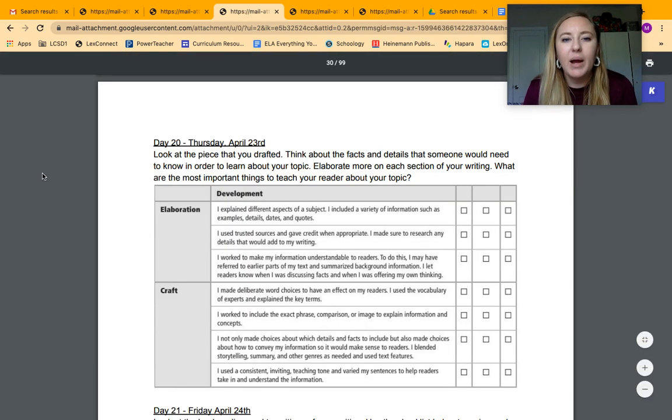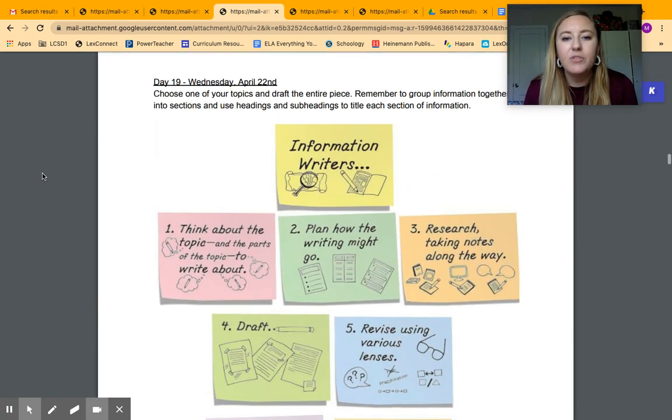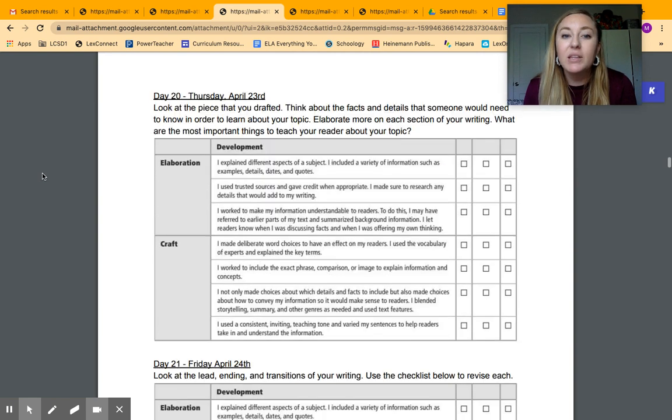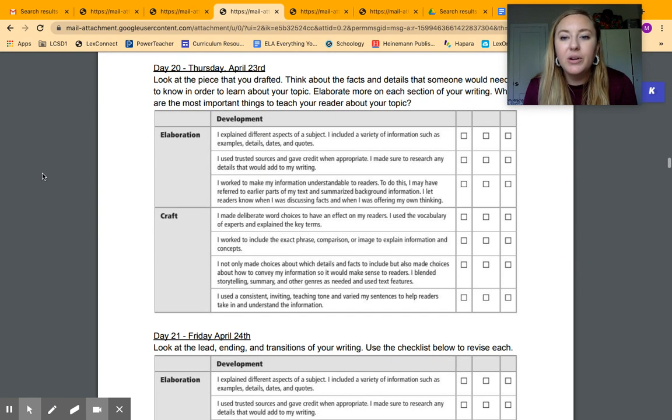All right, for writing, yesterday you wrote an informational piece about a topic that you chose. We did this earlier in the year when we did our feature articles, and now you're picking a different topic that you know a lot about and are interested in, and you wrote your entire first draft yesterday. Now, today starts that editing and revising process. We're going to start by focusing on elaboration and craft.